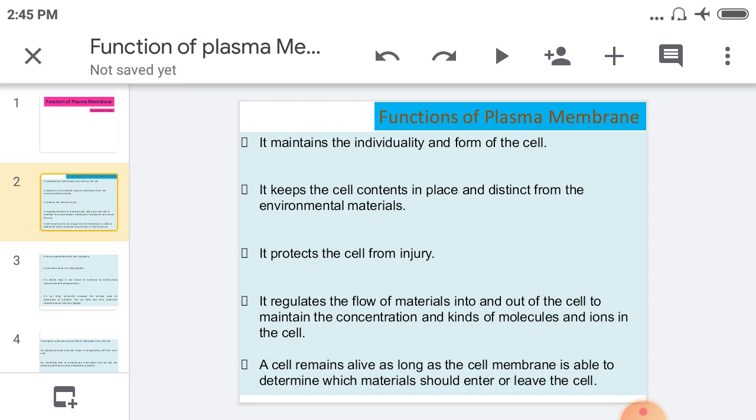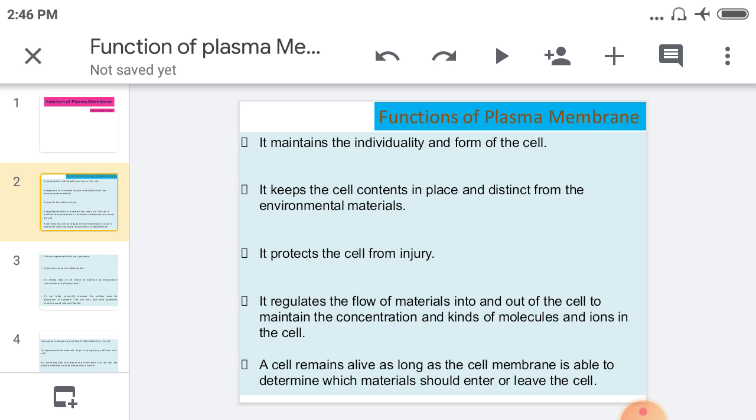You know that there are a number of functions of the plasma membrane. First, it maintains the individuality and form of the cell. It means that all cells have one membrane present, and that's why their individuality is maintained. All the organelles also have one membrane. It keeps the cell content in place and distinct from the environmental material. It protects the cell from injury. This is the outermost layer, that's why it protects the cell from different types of injury.